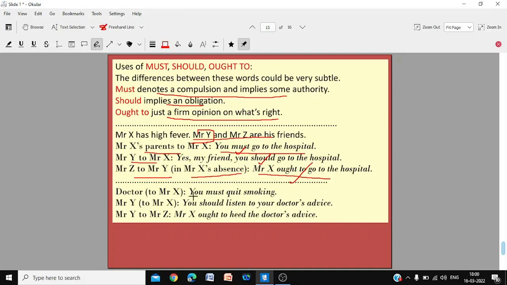Doctor to Mr. X, you must quit smoking. Now the doctor is in a position of authority, so you can say you must. Now Mr. Y is just a friend. Mr. Y to Mr. X: you should listen to your doctor's advice. Mr. Y to Mr. Z: Mr. X ought to heed the doctor's advice. So must is an obligation. A doctor, the parents, they have some authority. Should is a moral duty or obligation, and ought to is just an opinion or what you think is right.